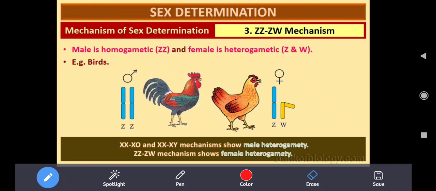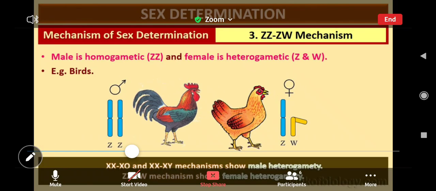XX-XO and XX-XY mechanisms show male heterogamety, but the ZZ-ZW mechanism shows female heterogamety. So female heterogamety will be seen in the ZZ-ZW type, whereas male heterogamety will be seen in the XX-XO type, which takes place in grasshopper or some insects. The XX-XY type takes place in Drosophila as well as in human beings.